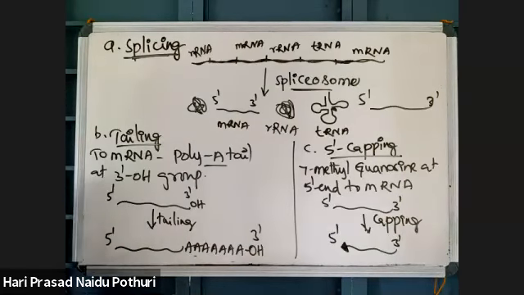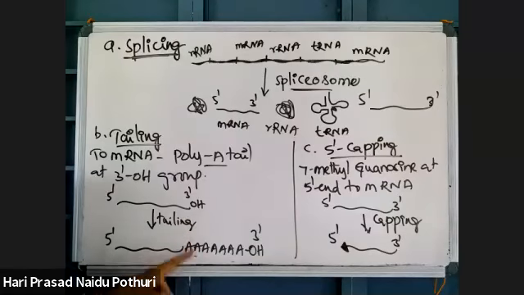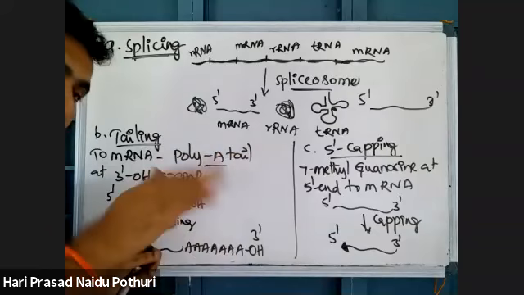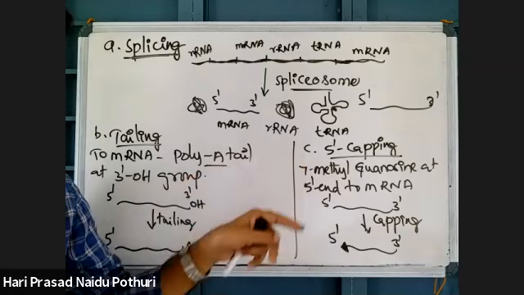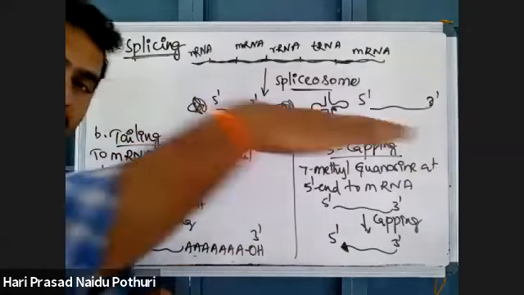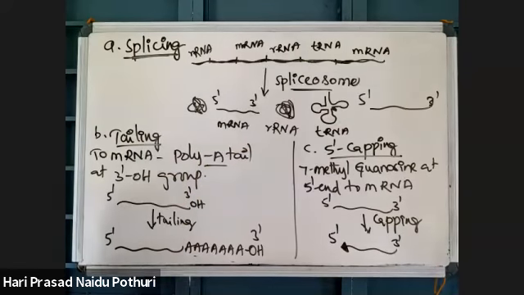What is the poly A tail? 100 to 200 adenines are added at the 3' hydroxyl group of mRNA. This poly A tail gives stability for moving RNA, and 5' capping gives movement. So the transport of RNA from the nucleus to the ribosomes is facilitated by this capping and this tailing.